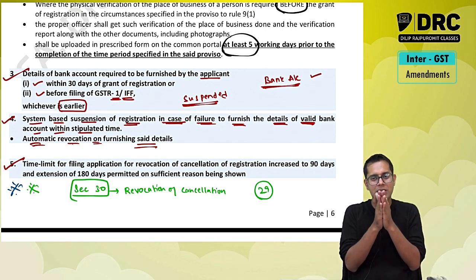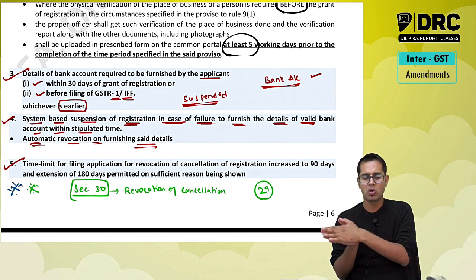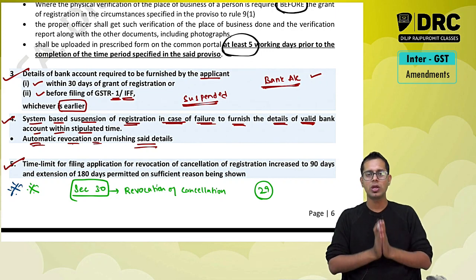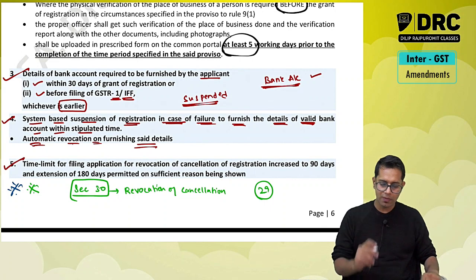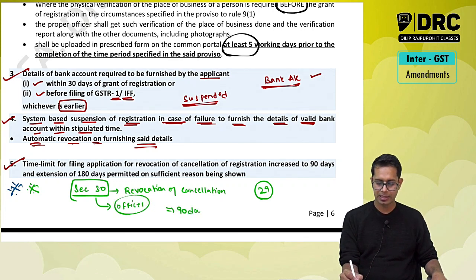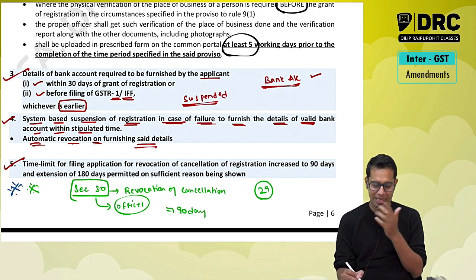You can tell the officer, sir, I am really very sorry that I have not filed my returns, and because of some reason you are cancelling my registration. Please take back your cancellation order. So you are applying for revocation of cancellation. This revocation is required to be done by the officer. The application for revocation you can make within 90 days. Before, the time limit was 30 days, now they have increased the time limit to 90 days.